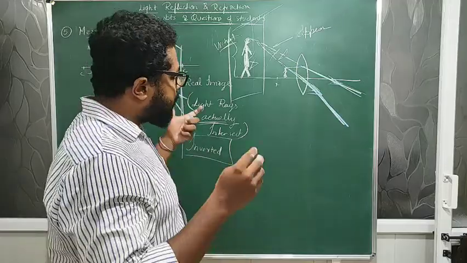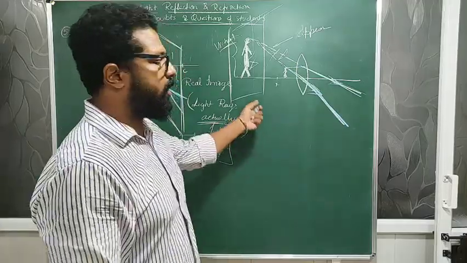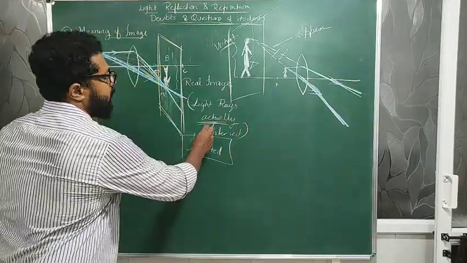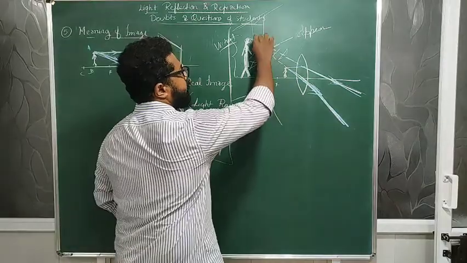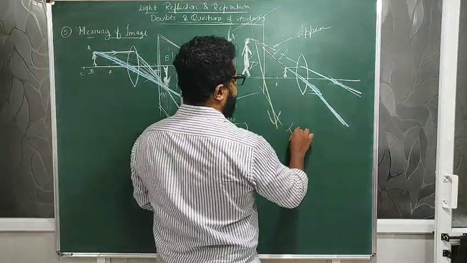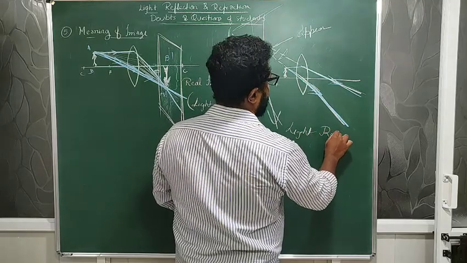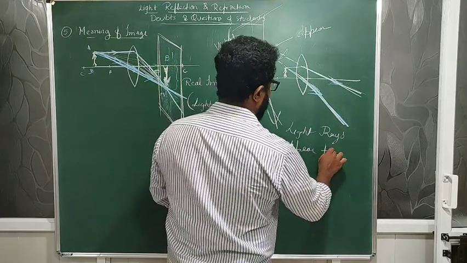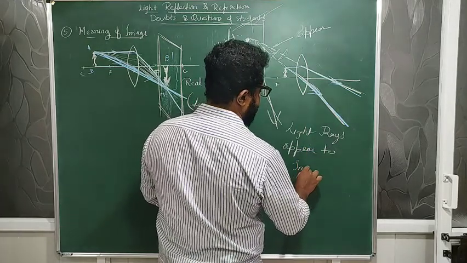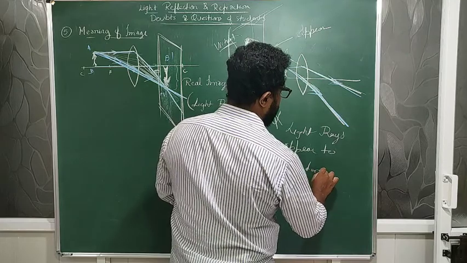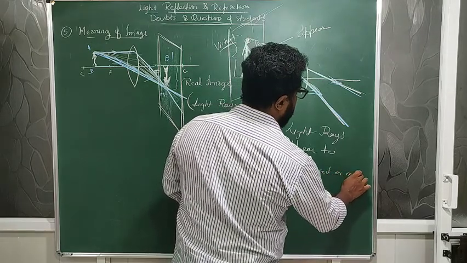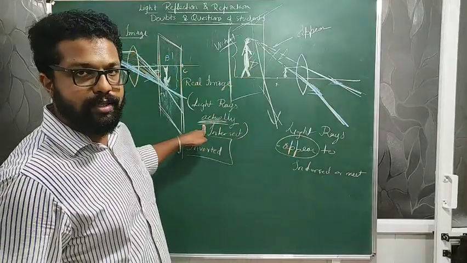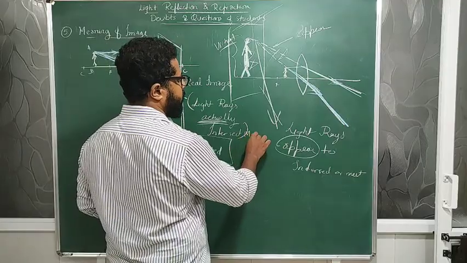So try to understand as much as possible from this. From this you can clearly know that the real image is formed on the opposite side, by the actual intersection of rays, whereas the virtual image is formed by light rays that appear to intersect or meet at a point. The word appear seems to be important here, and actually intersect seems to be important here. So that is about it.